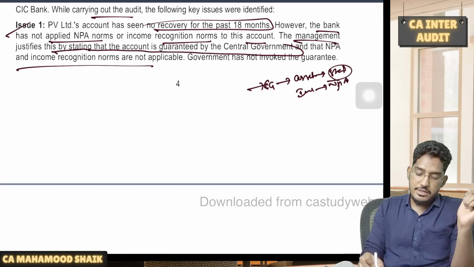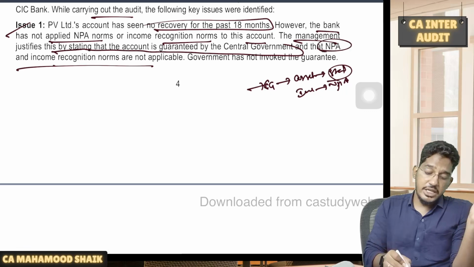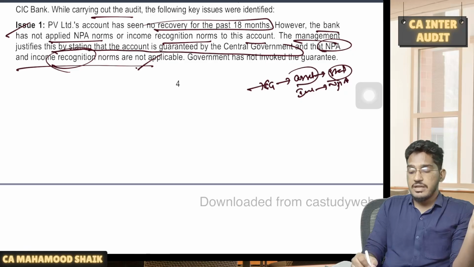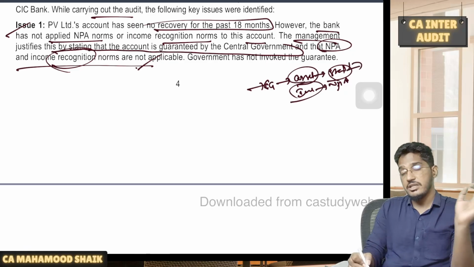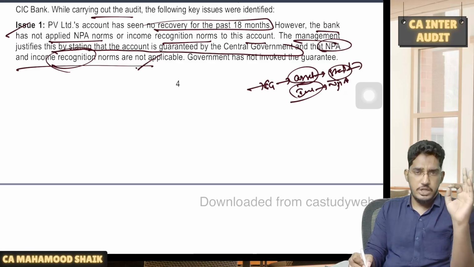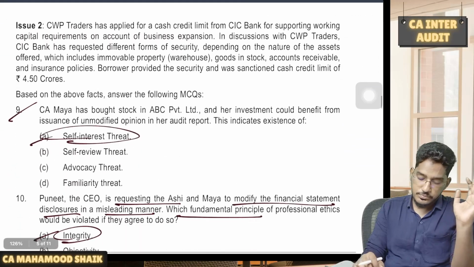But here what the management is arguing, since it is central government guaranteed, is that both asset classification and income recognition norms are not applicable, which is wrong actually. For asset classification, norms will not become applicable here. It can remain in the standard category, but income recognition norms for NPA will become applicable here. You can't recognize the interest income on accrual basis. You have to recognize it only on cash basis.